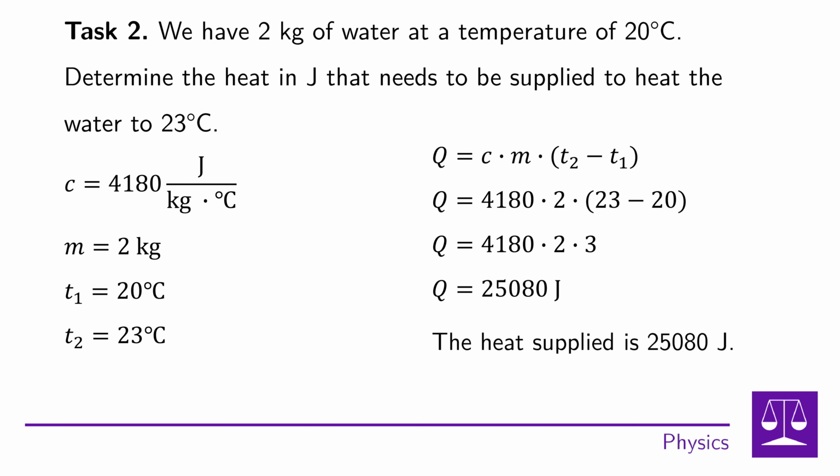The heat that needs to be added to 2 kilograms of water to heat them from 20 degrees Celsius to 23 degrees Celsius is 25,080 joules. With that, we have completed task number 2.